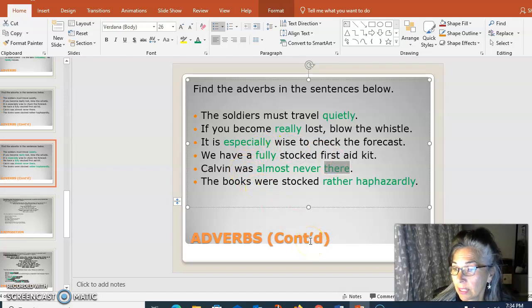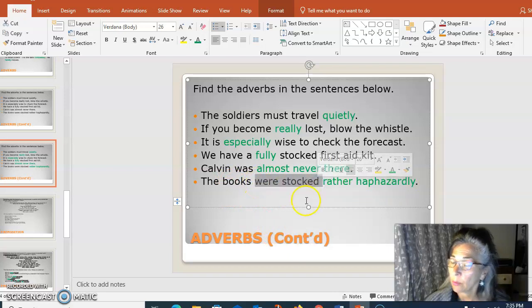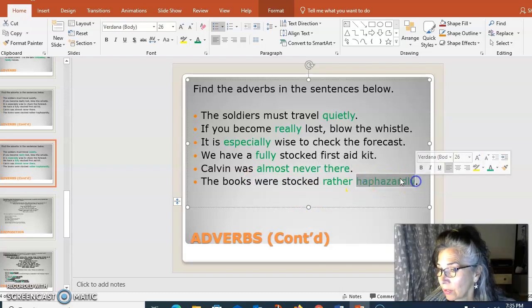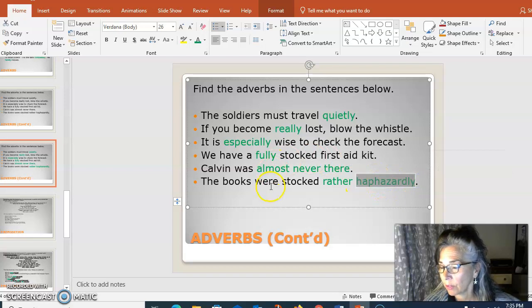That's a handful. Okay. The books were stocked rather haphazardly. So were stocked is the verb, right? How were they stocked? They were stocked haphazardly. So this adverb modifies the verb were stocked. To what extent were they haphazardly stocked? Rather haphazardly. Okay.